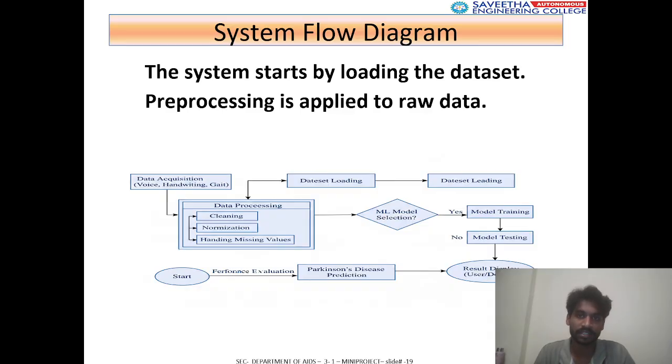We can see here the system flow diagram. The system starts by loading the dataset. Pre-processing is applied to raw data. So data augmentation, voice, gene, we can see that process, the entire process, in this tutorial.